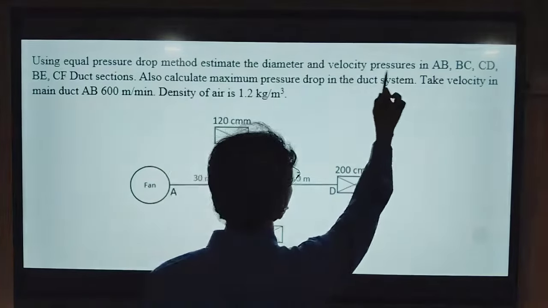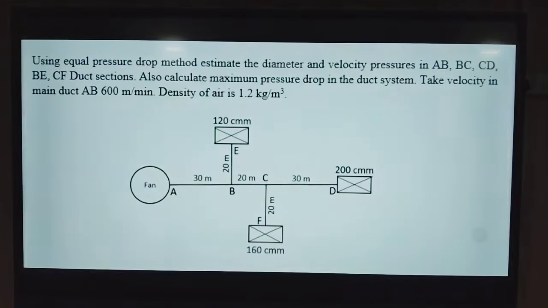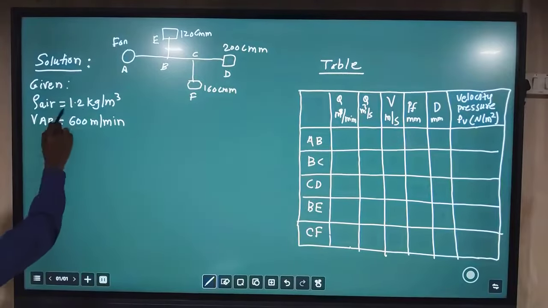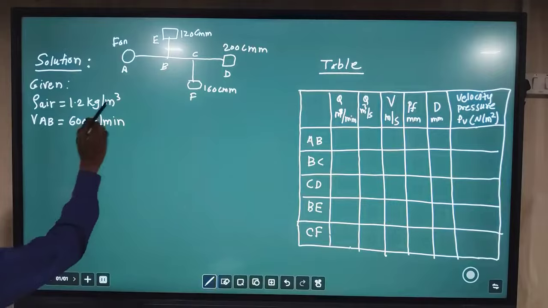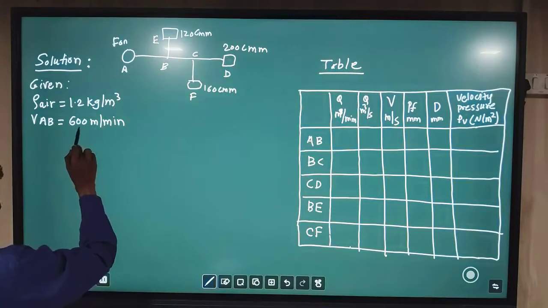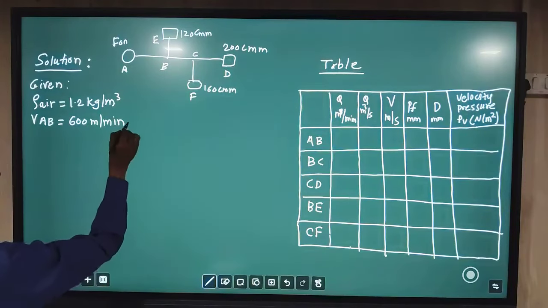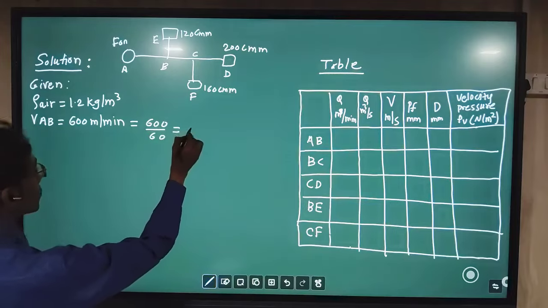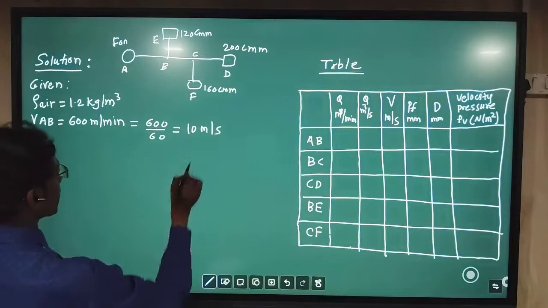Then we will see the velocity pressure, that is the second point. For that, first of all, let us go to the table. For this we need some table, in which we will use different columns. Here we have listed the data given in the statement. Density of air is given as 1.2 kg per meter cube. In the main duct section AB, velocity is given as 600 meter per minute. This velocity we have to convert into meter per second, so dividing by 60, we get 10 meter per second.